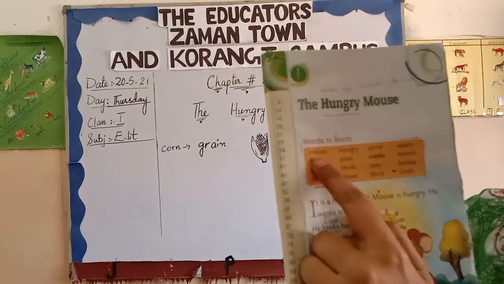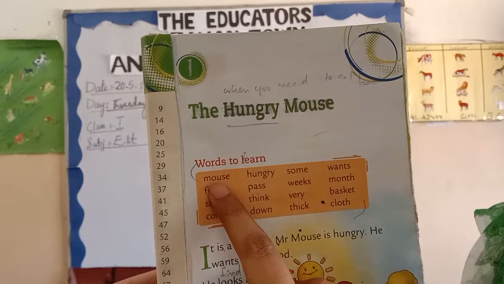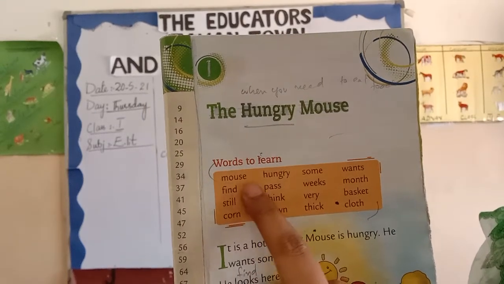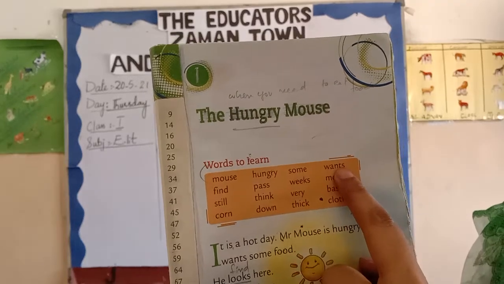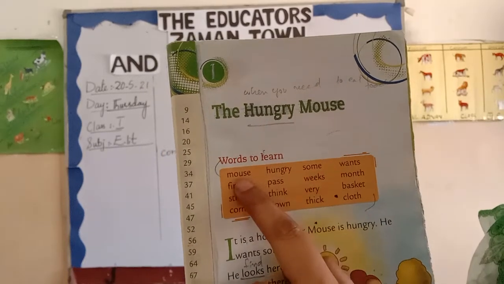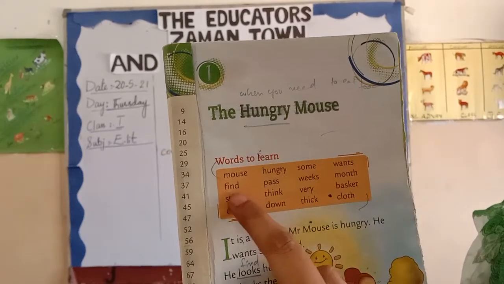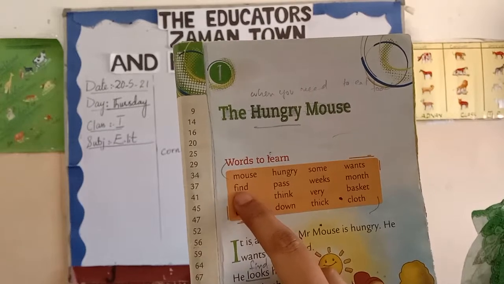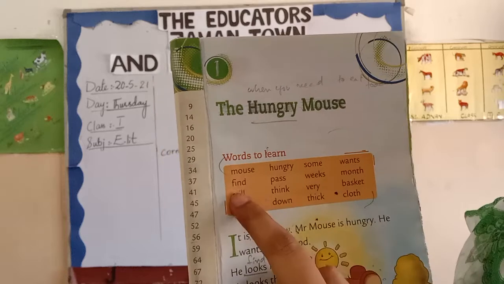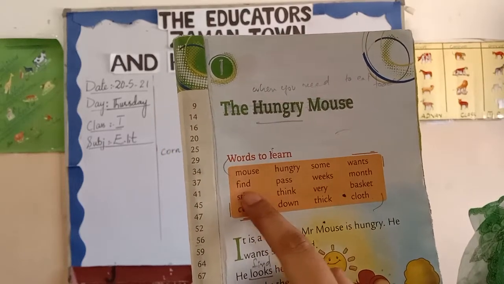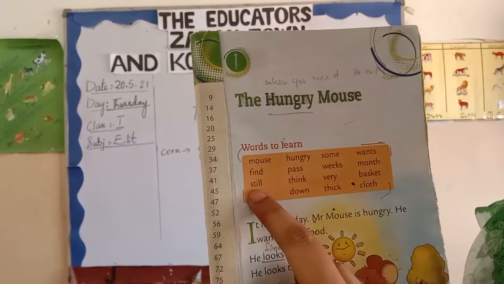Read with me. Number 1: mouse, hungry, some, wants. Now repeat the line again with me. Mouse, hungry, some, wants. Line number 2: find, pass, weeks, month. Now repeat the line with me. Find, pass, weeks, month.